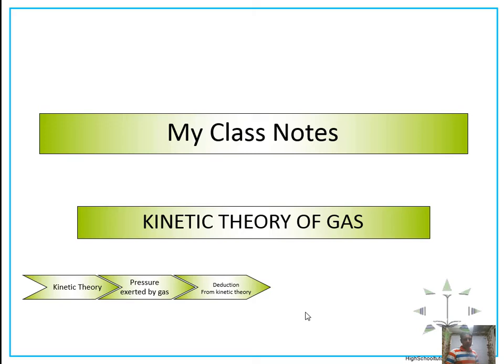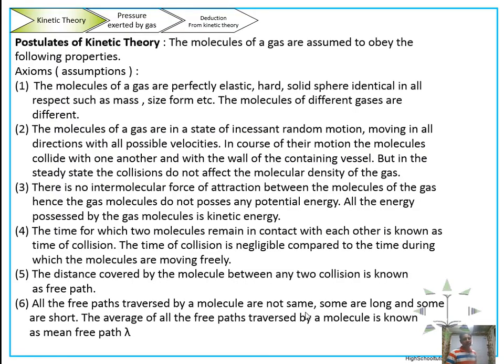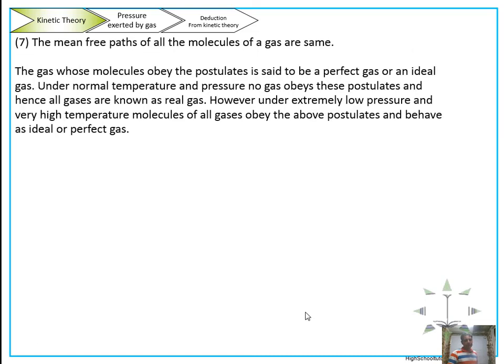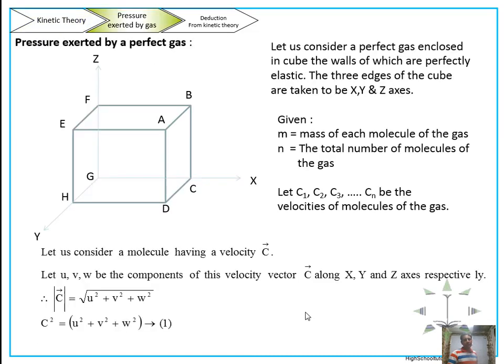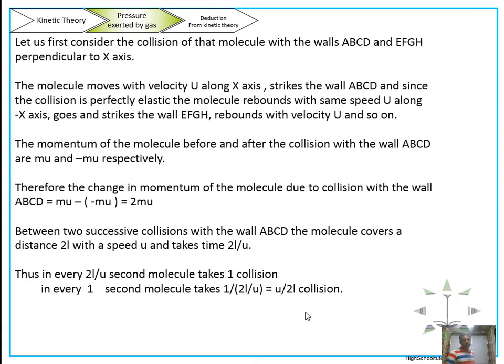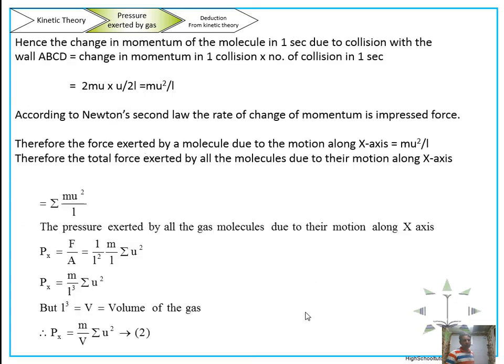See, we did this kinetic theory of gas. These are the assumptions of kinetic theory. So the mean free paths of all the molecules of a gas are same. This derivation is not important, but throughout your 11th and 12th chapter, you have to use this equation, P equal to 1 by 3 rho C bar square.